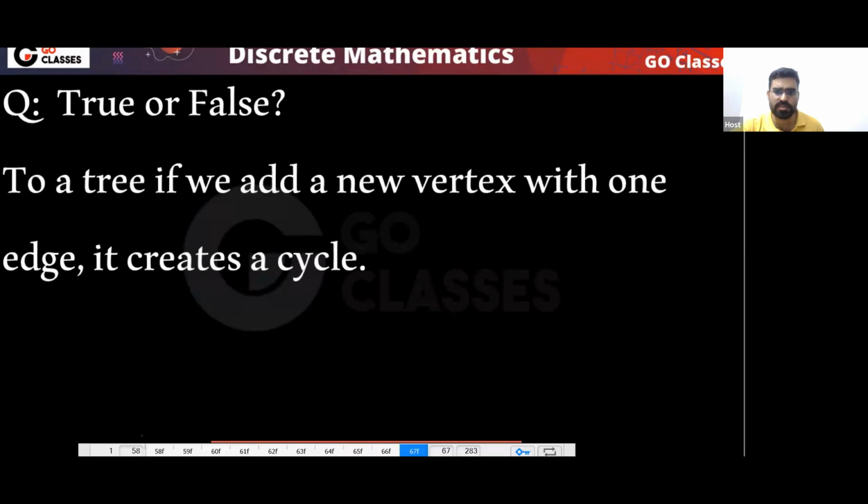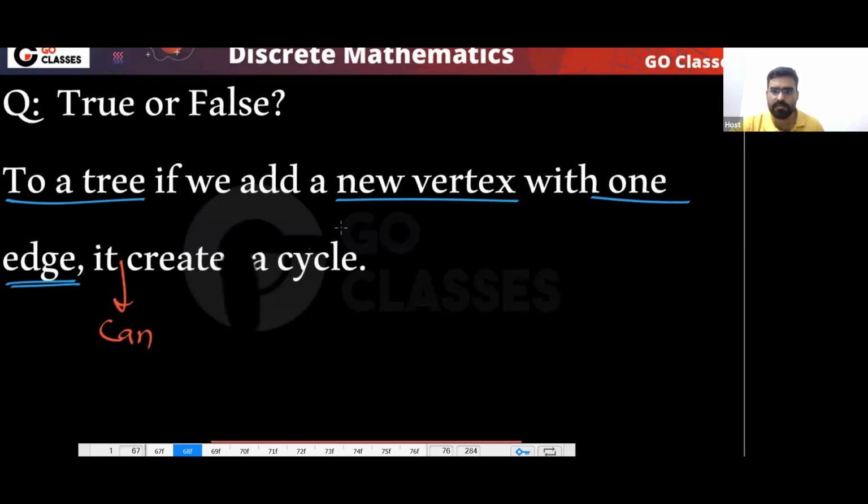Now tell me about this question. True or false? To a tree, if we add a new vertex with one edge, it creates a cycle. Can it create a cycle?